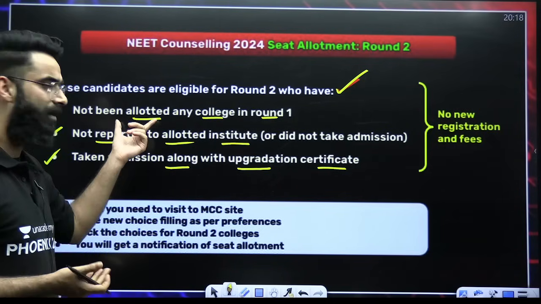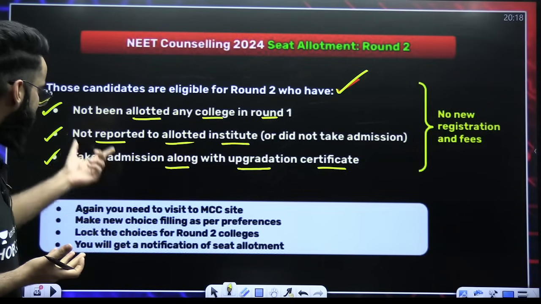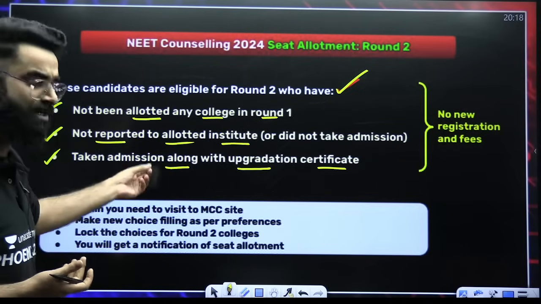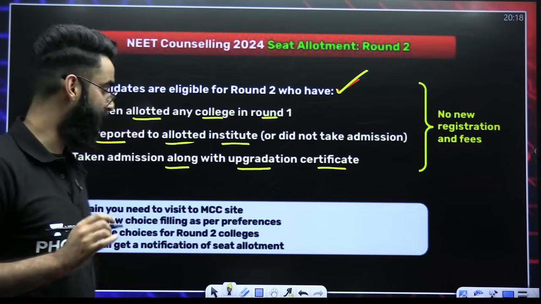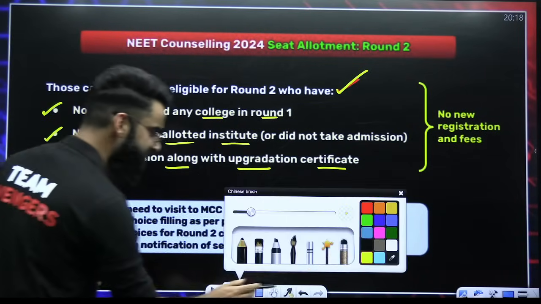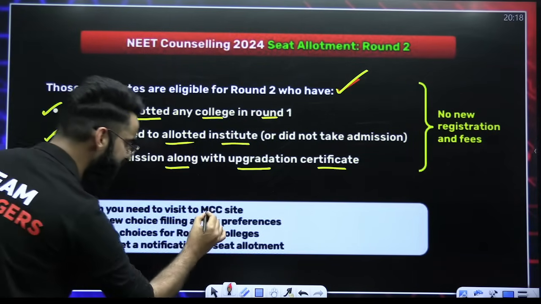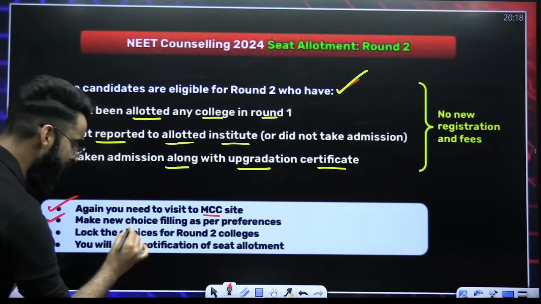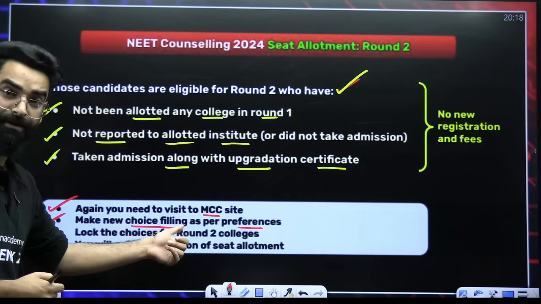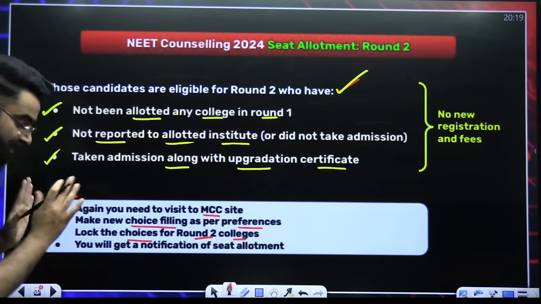First, those who did not get any college in round 1 of AIQ. Similarly, the second type of students who could not report to the college. Third, students who took the admission but asked for the upgradation, which I told you a few minutes back. Again, 4 points here, which are important. My dear students, what exactly do you need to do in round 2? Again, you need to visit the MCC site and make new choice filling as per your preferences. You have to do the choice filling in round 2 as well. Lock the choices for the round 2 college. Same thing which I told you earlier.